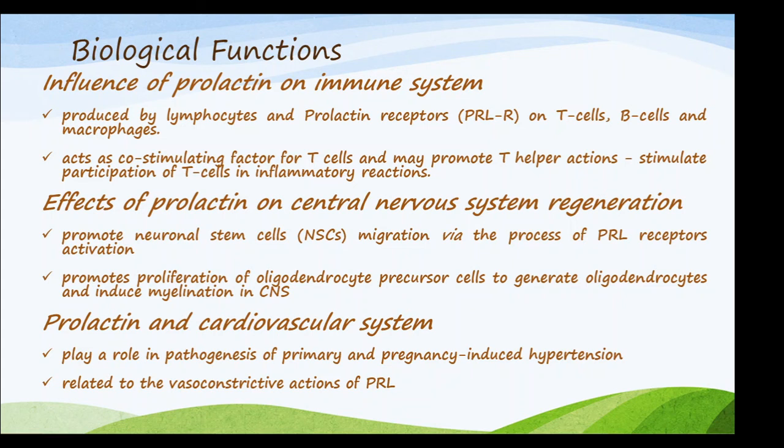That is, it promotes neural stem cell migration, promotes proliferation of oligodendrocyte precursor cells to induce myelination in the central nervous system. The sixth function is prolactin is important in the cardiovascular system. That is, it plays a role in pathogenesis of primary and pregnancy-induced hypertension, and it is related to the vasoconstrictive actions of the prolactin. So that was about prolactin.